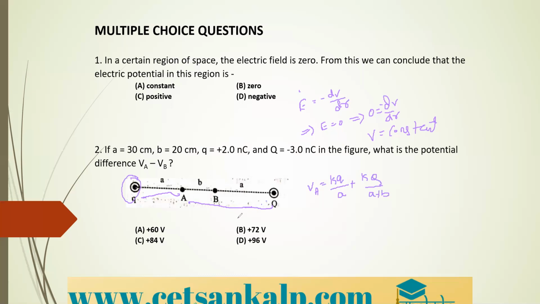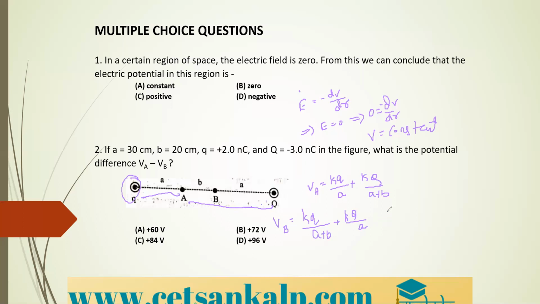Similarly, you can write the potential at point B. The potential at B is VB is equal to K into q divided by A plus B, plus K into Q divided by A. So students, here you can see K is common everywhere.